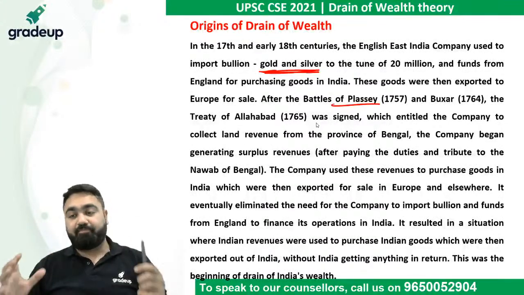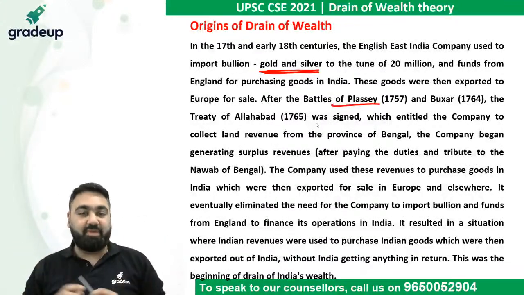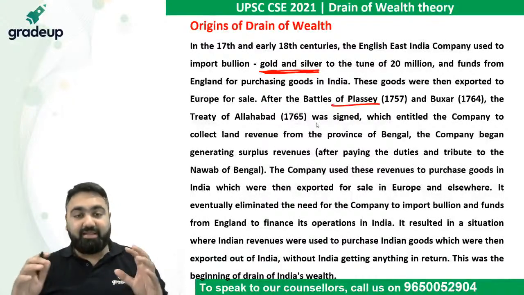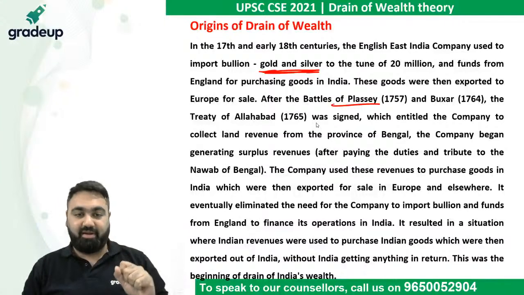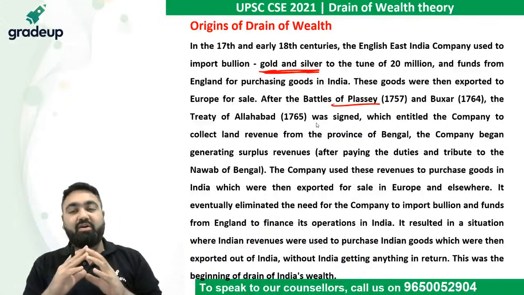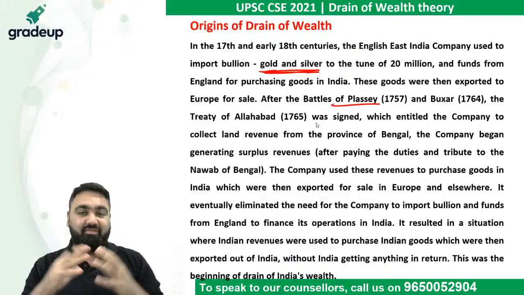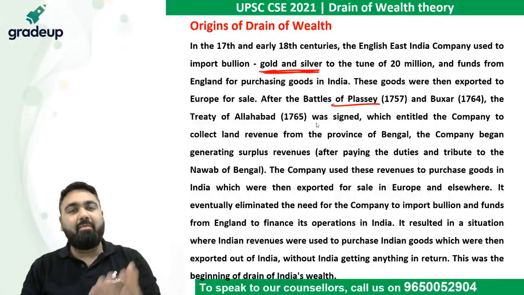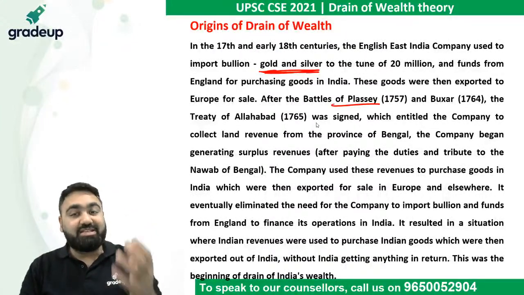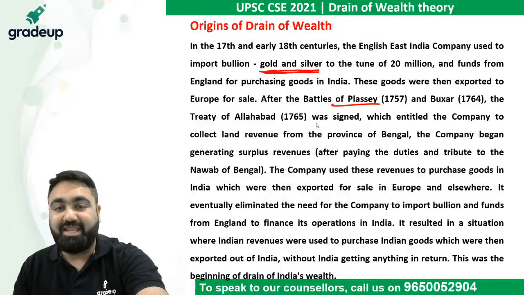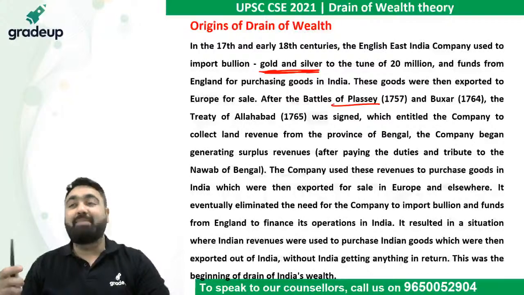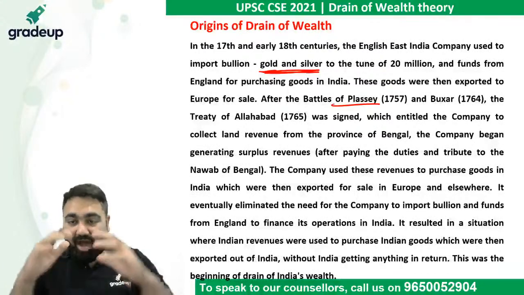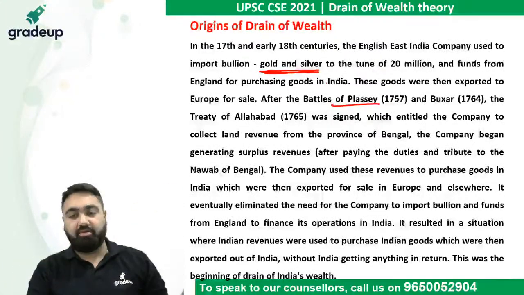So with the money the East India Company was getting, they did not want to spend their gold and silver in buying that material. Their idea was that from now onwards they would take money from Indians in the form of revenue and buy the products with it. This is also a drain of wealth, because Indians are paying money to the British, and they are using the same money to buy our products, which means our wealth is going outside.